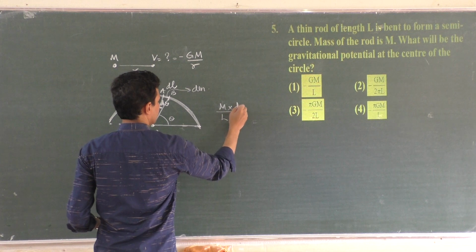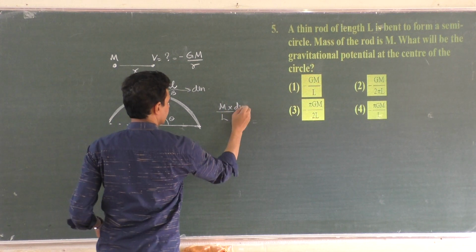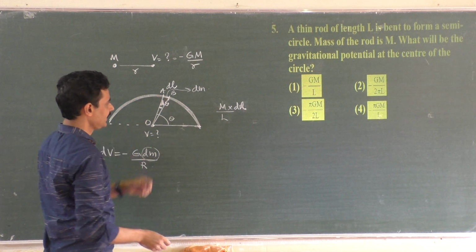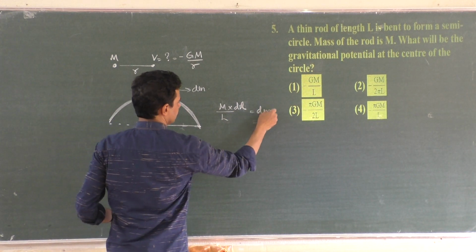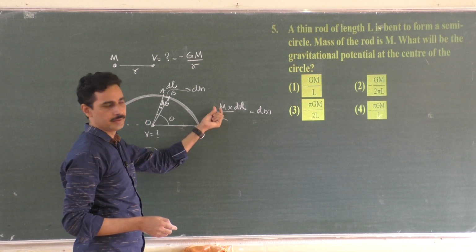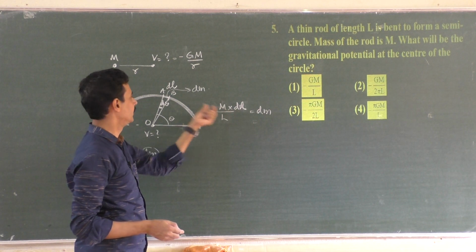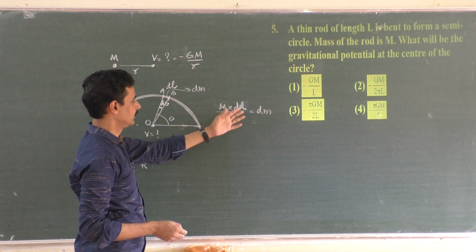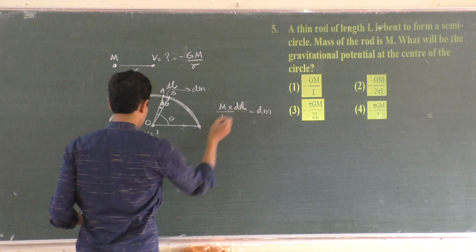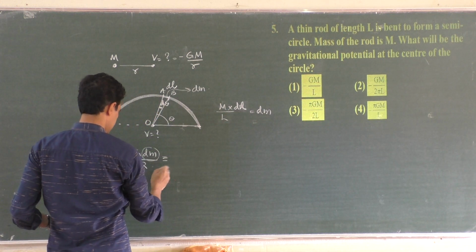What about the element of length dl? What is the mass of this? That is dm. Full length L possesses a mass of m. What about dl length of the element? That is dm. So dm is equal to m by L into dl.